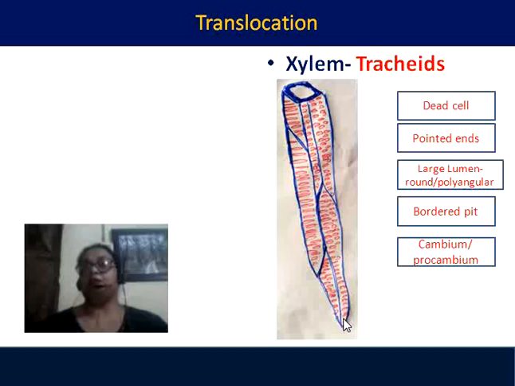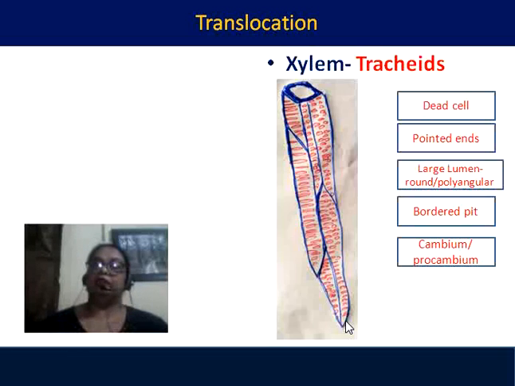Here in the diagram, only half of the trachea is visible. The whole body of the trachea is pitted. Pitted means there are different types of holes. And one significant structure of the tracheids is the bordered pit. What is a bordered pit? It is a hole or pit in the trachea body where deposition or outgrowth from the side of the wall covers the hole in such a way that it appears like a hole or cavity. That is called a bordered pit. Cavity with a border, or bordered pit.